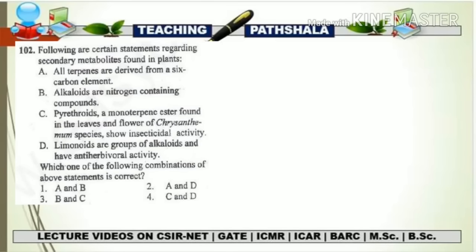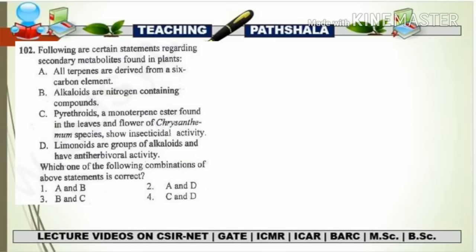So this is what is called the trick: if you are sure about a single statement, try to match that statement with your given options, because that gives you surety that you will reach the correct answer. Now let's see the C statement. The C statement is, pyrethroids, which are monoterpene esters found in the leaves and flowers of the chrysanthemum species, show insecticidal activity.